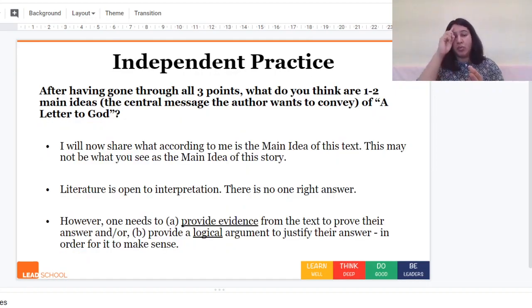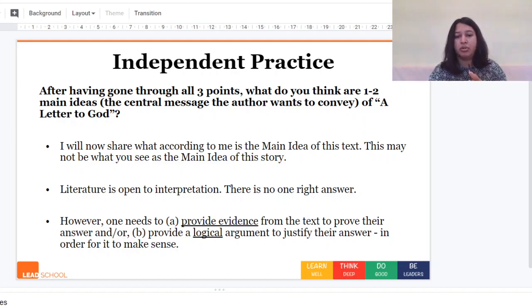So I will now share what according to me is the main idea of this text. This may not be what you see as the main idea of the story. So literature is open to interpretation. There is no one right answer. However, one needs to A, provide evidence from the text to prove their answer, and or B, provide a logical argument to justify their answer in order for it to make sense.